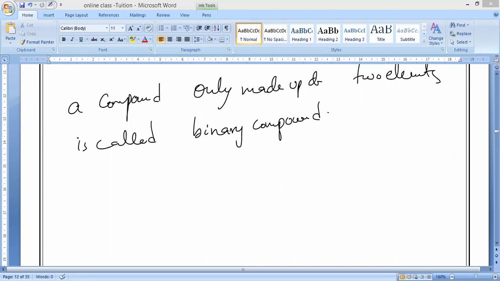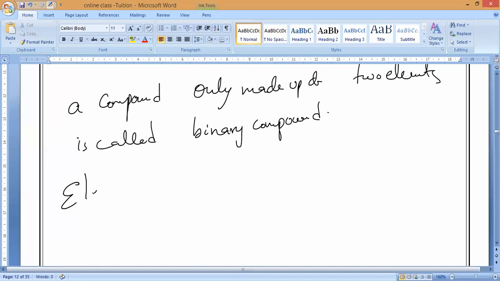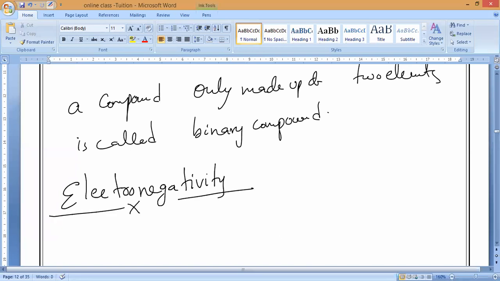That is why we should know a term called the electronegativity of the element. Try to understand very carefully, guys.